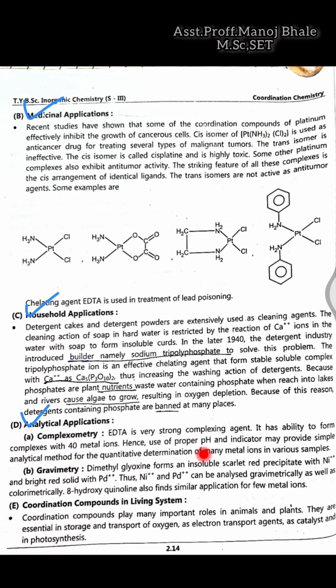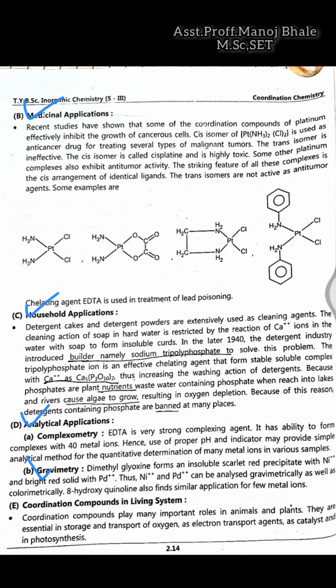So in analytical work, as a buffer solution we can use EDTA here, and quantitative determination we can do exactly with the use of EDTA with the metals. As a buffer solution we can also use complexometry for adjusting the pH of the given pH meter. pH standardization also happens with the use of this EDTA, because EDTA forms a complex with the 40 metals.